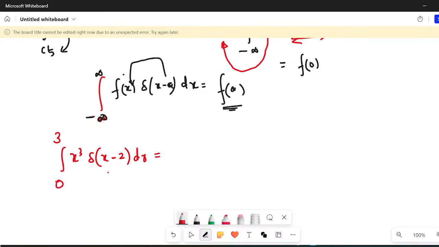Okay, 8, good. So this is 8, because you simply have to see where this argument becomes 0. This argument becomes 0 at x equal to 2. Just place x equal to 2 here, and the answer would be 8. I think this is quite easy. So, okay. Now, moving further.